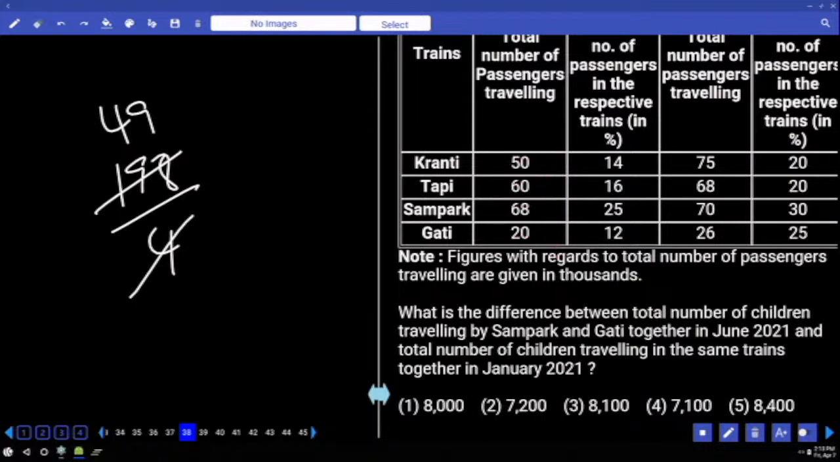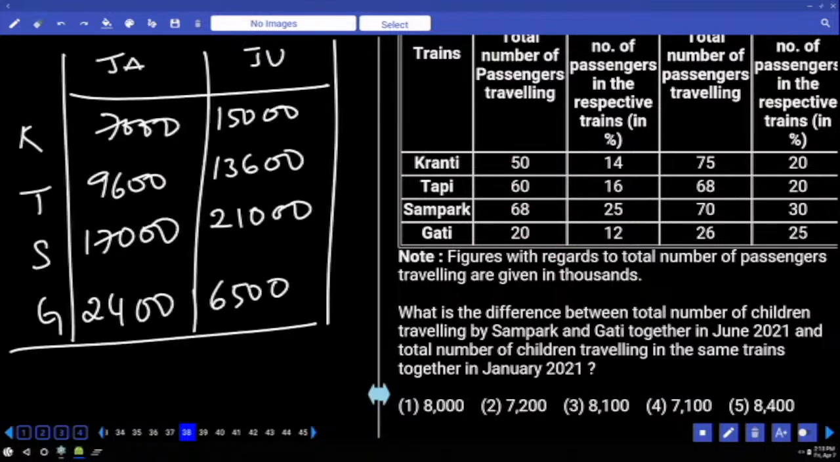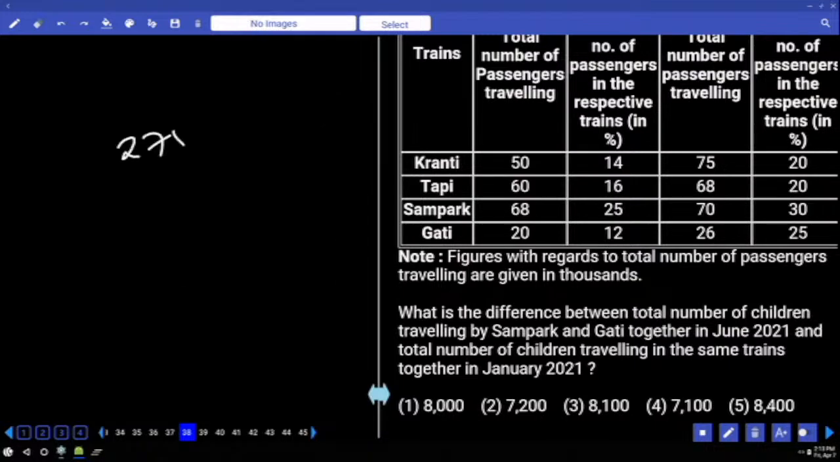What is the difference between total number of children traveling by Sampark and Gati together in June 2021? Children only, Sampark and Gati. That is the sum of these two values. How much is that? 27,500. Difference between this and number of children traveling in the same trains together in January.